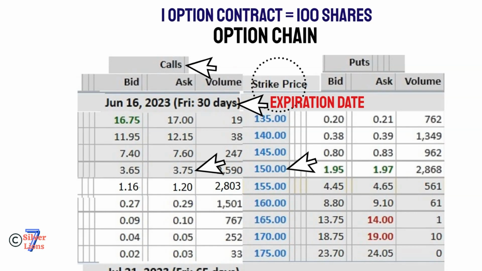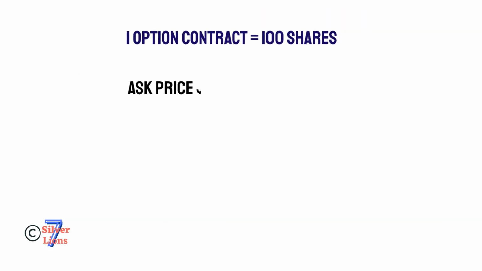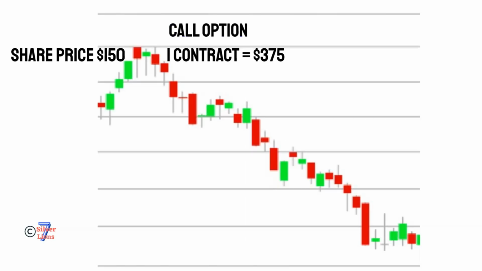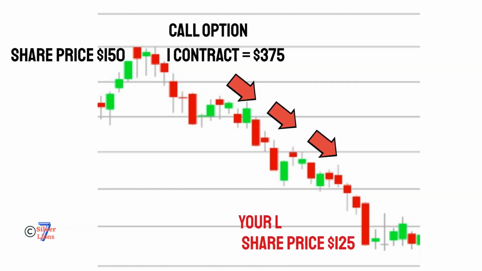One option contract typically consists of 100 shares of the underlying stock. Ask price is your buying price and bid price is your selling price. One call contract will cost you only $375 plus broker fee. That means that you have the right to buy the stock at $150 until expiration date. If stock price goes down, you will lose your investment only maximum $375.